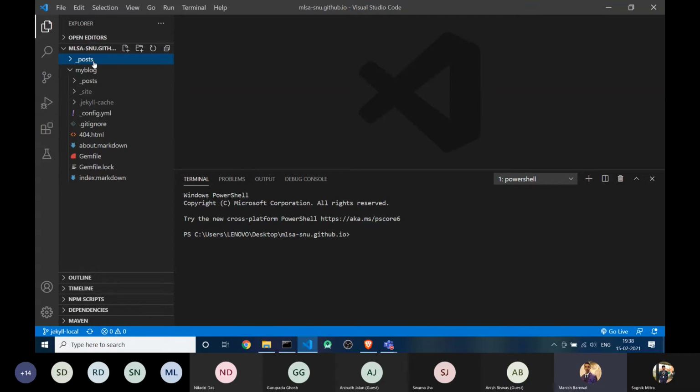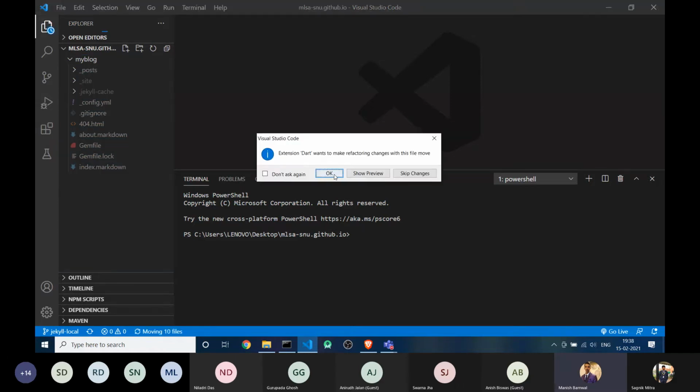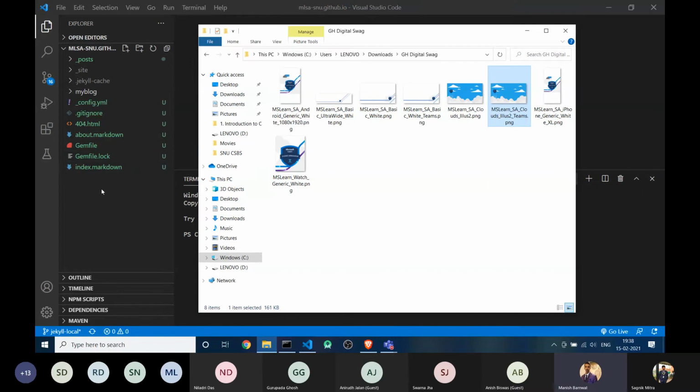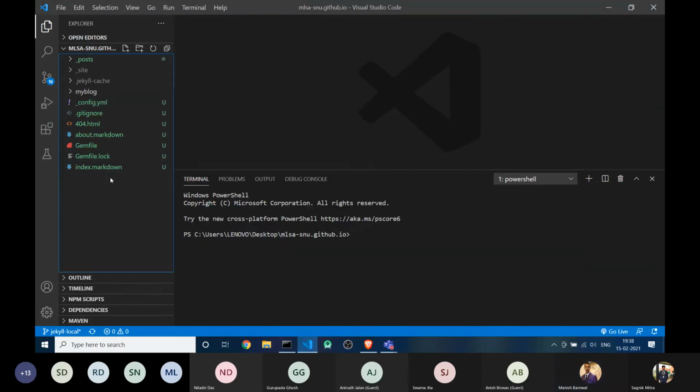You have to delete this directory. Alright. Now what you have to do is copy all the things. You can Control X and then simply paste it here. Oh, I have to do it from the directory. Alright, just a second.